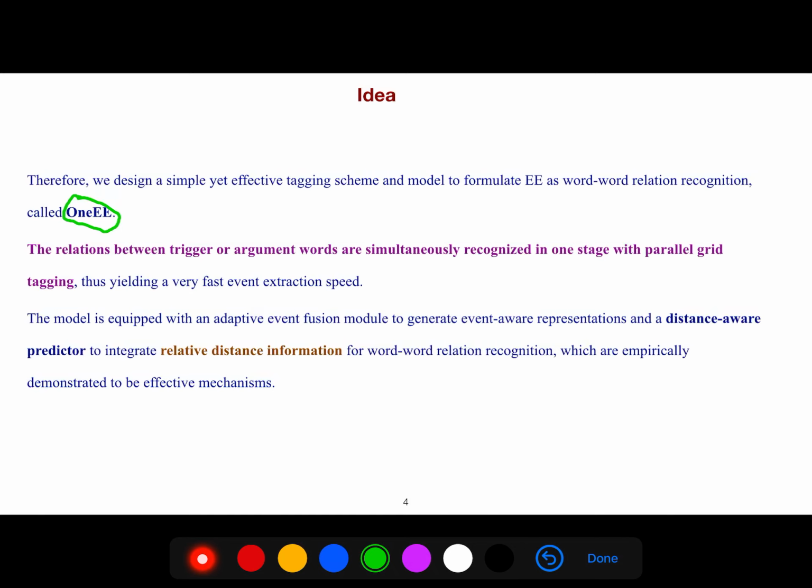The model is equipped with an adaptive event fusion model to generate event-aware representations and a distance-aware predictor to integrate relative distance information for word-word relation recognition, which are empirically demonstrated to be effective mechanisms.